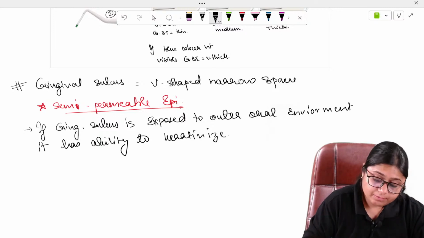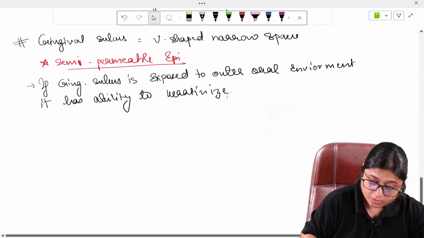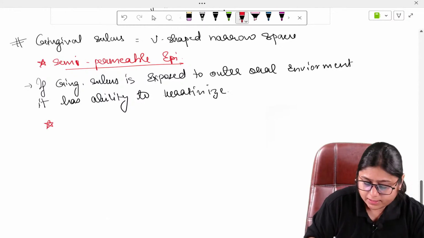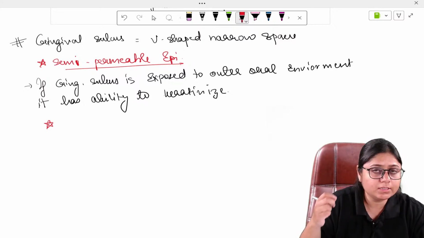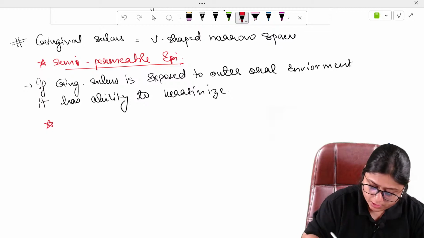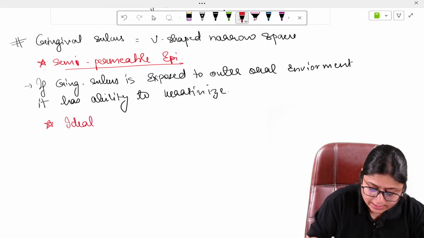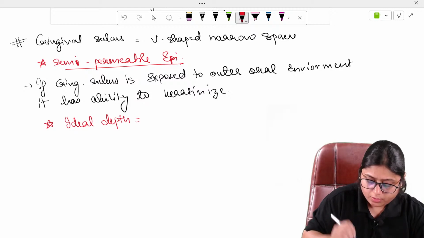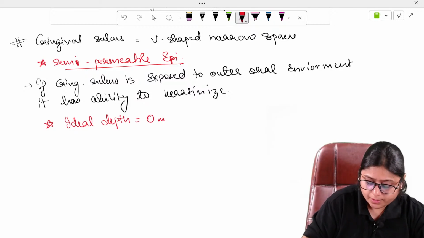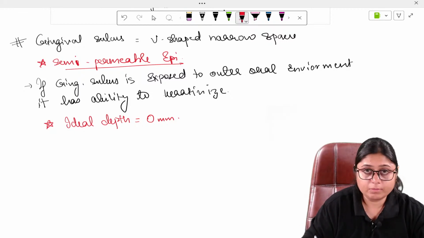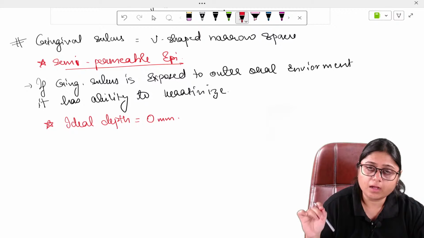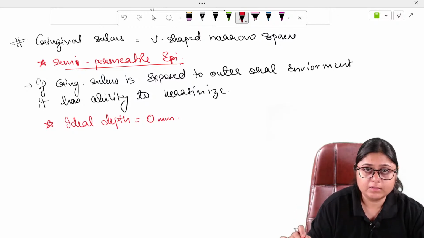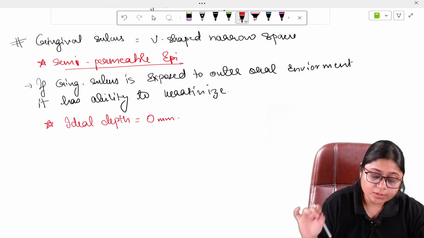Okay. Now the next important point for MCQ. All the important points for MCQ, mostly I'll be writing in red. Okay. So the histologic depth, how we calculate the sulcus depth with the help of a periodontal probe. There is an ideal depth. What is the ideal depth for the gingival sulcus? It should be 0 mm. But ideal depth is not possible. 0 mm depth of sulcus is not possible because it is not a sterile oral cavity. Microorganisms, bacteria are present surrounding the sulcus. So it cannot be 0 mm.